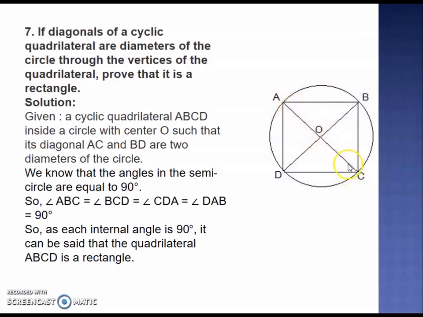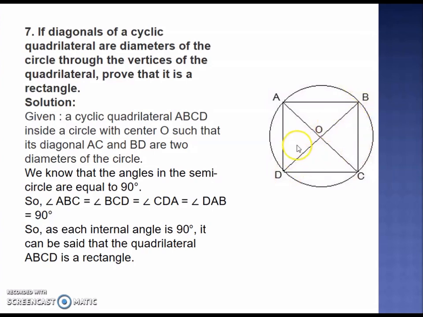So let us assume that diagonal AC passes through the center O, and BD also passes through the center O, which means that AC and BD are the diameters. So if they are the diameters, then these angles, angle ADC, angle ABC, they both will be angles in the semicircle.